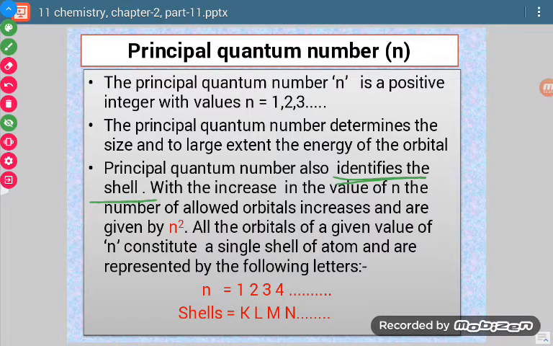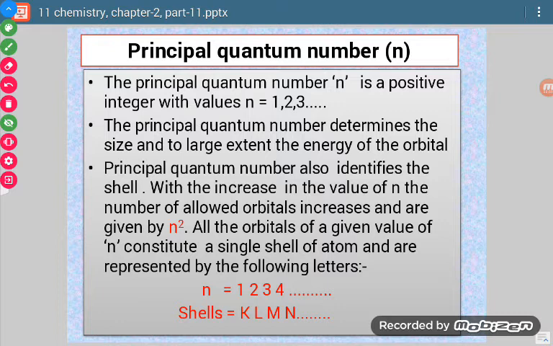The principal quantum number identifies the shell. In the Bohr model we denoted the energy levels by 1, 2, 3, 4 or by K, L, M, N. These are known as shells, or main energy levels. So if we know the value of n, then we know in which main shell the electron is present.